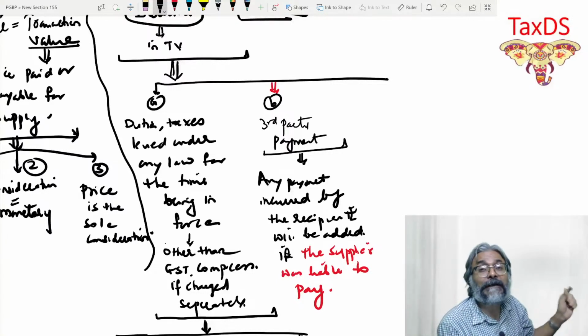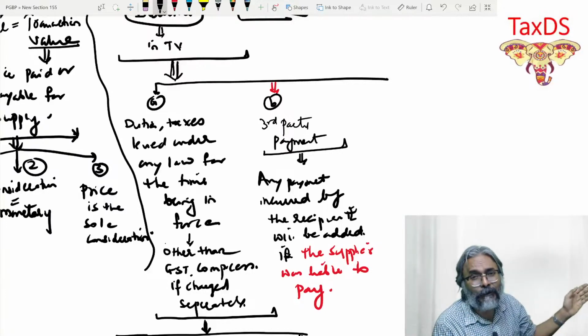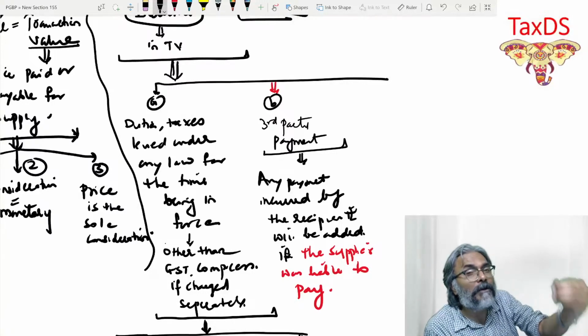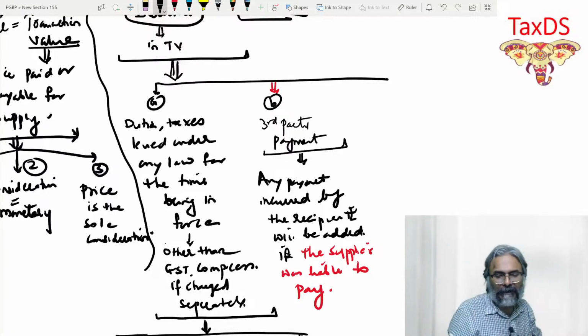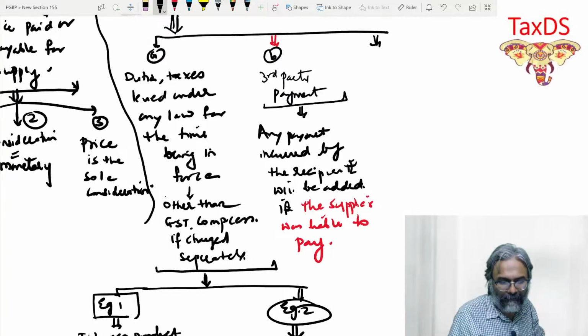In such a case, that amount will not be a part of the transaction value. Is that point clear to all of you? Everyone? That's exactly the point, students.